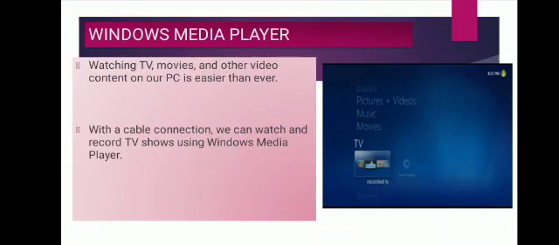Content can be played back on a computer monitor or on a television set through the use of devices called Windows Media Center Extender. And it is also possible to watch and pause live TV. With the help of this feature and with a cable connection, we can watch and record TV shows using Windows Media Player.